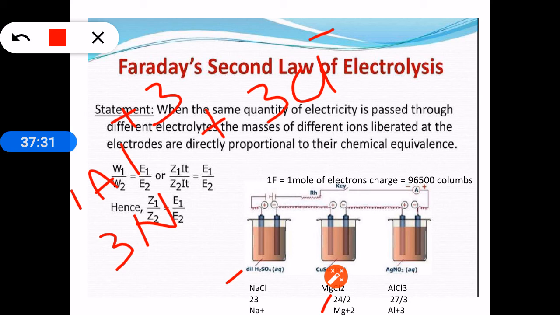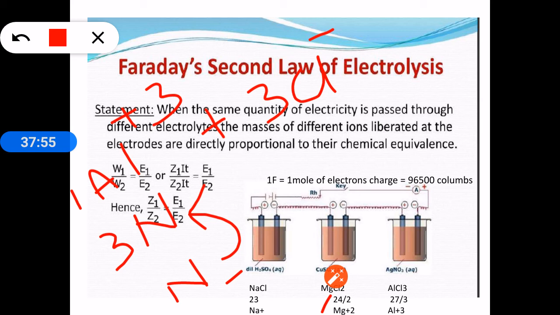So the total plus 3 charges are 3 into Avogadro number. But we are passing only Avogadro number of electrons, because 1 Faraday means Avogadro number of electrons. So these Avogadro number of electrons will neutralize only 1 Avogadro number of aluminium atoms, and the 2 Avogadro number of aluminium atoms will be remaining unneutralized.